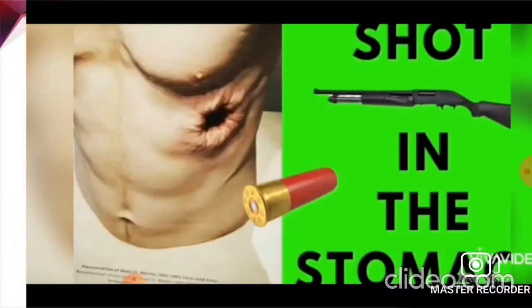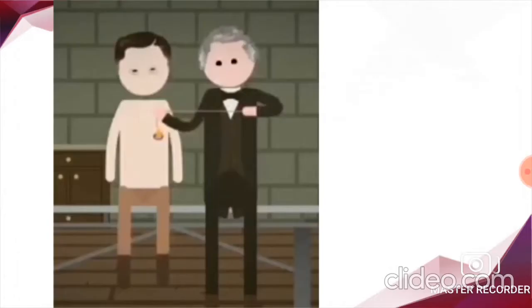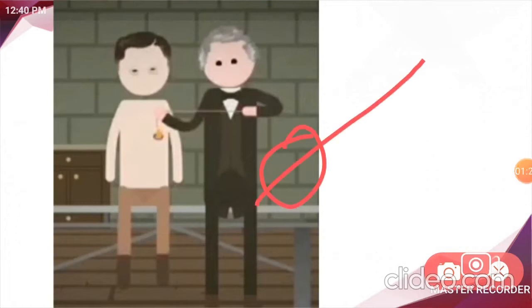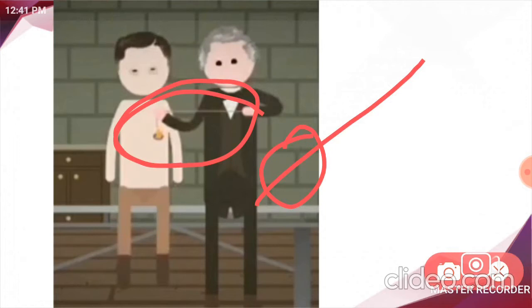But the doctor recognized that he had a chance to observe the digestive process. So the doctor began to perform experiments on digestion in the stomach of Saint Martin. You know how the doctor did the experiment? It's very interesting. The doctor did most of these experiments by tying a piece of food to a string. He just tied a piece of food to a string, okay, and inserted it into Martin's stomach. Here you see, he inserted it into Martin's stomach through this hole.